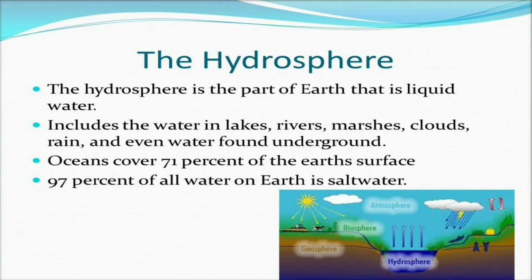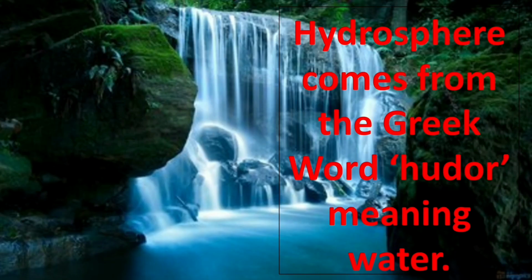In this chapter, we are going to study about the hydrosphere in detail. The hydrosphere is the part of the Earth that is liquid water. It includes the water in lakes, rivers, marshes, clouds, rain, and even water found underground. Oceans cover 71% of the Earth's surface. 97% of all water on Earth is salt water that we can see in the oceans. The word hydrosphere comes from the Greek word hudor. The meaning is water.